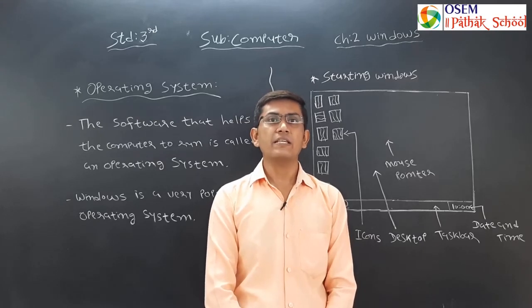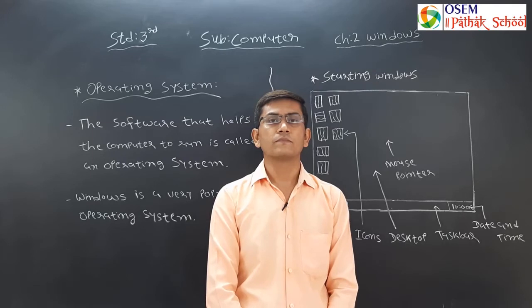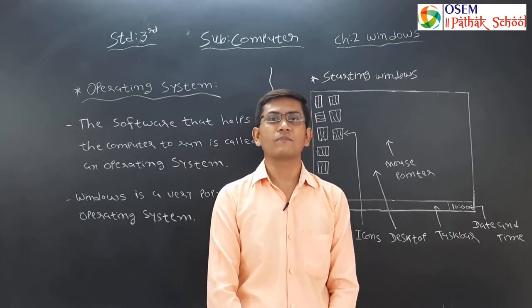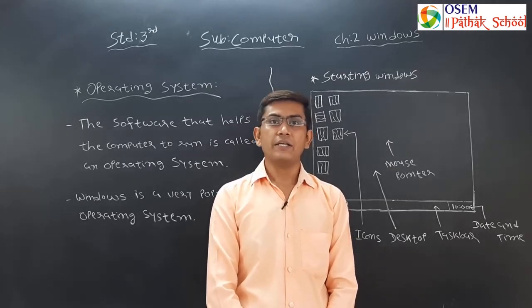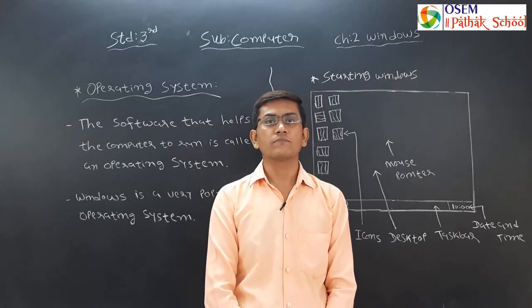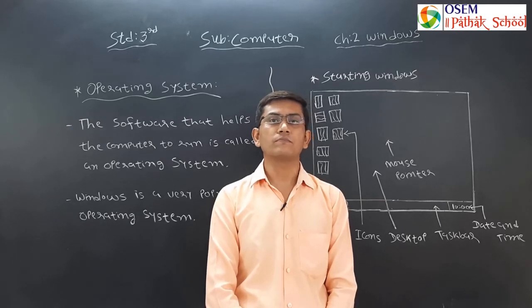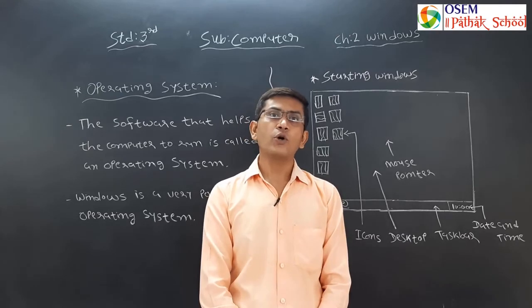Operating system is a part of system software. All the softwares need hardware to run. So in short, we can say a computer is made up of both hardware and software, and operating system is a part of software, and it is used to run your computer.